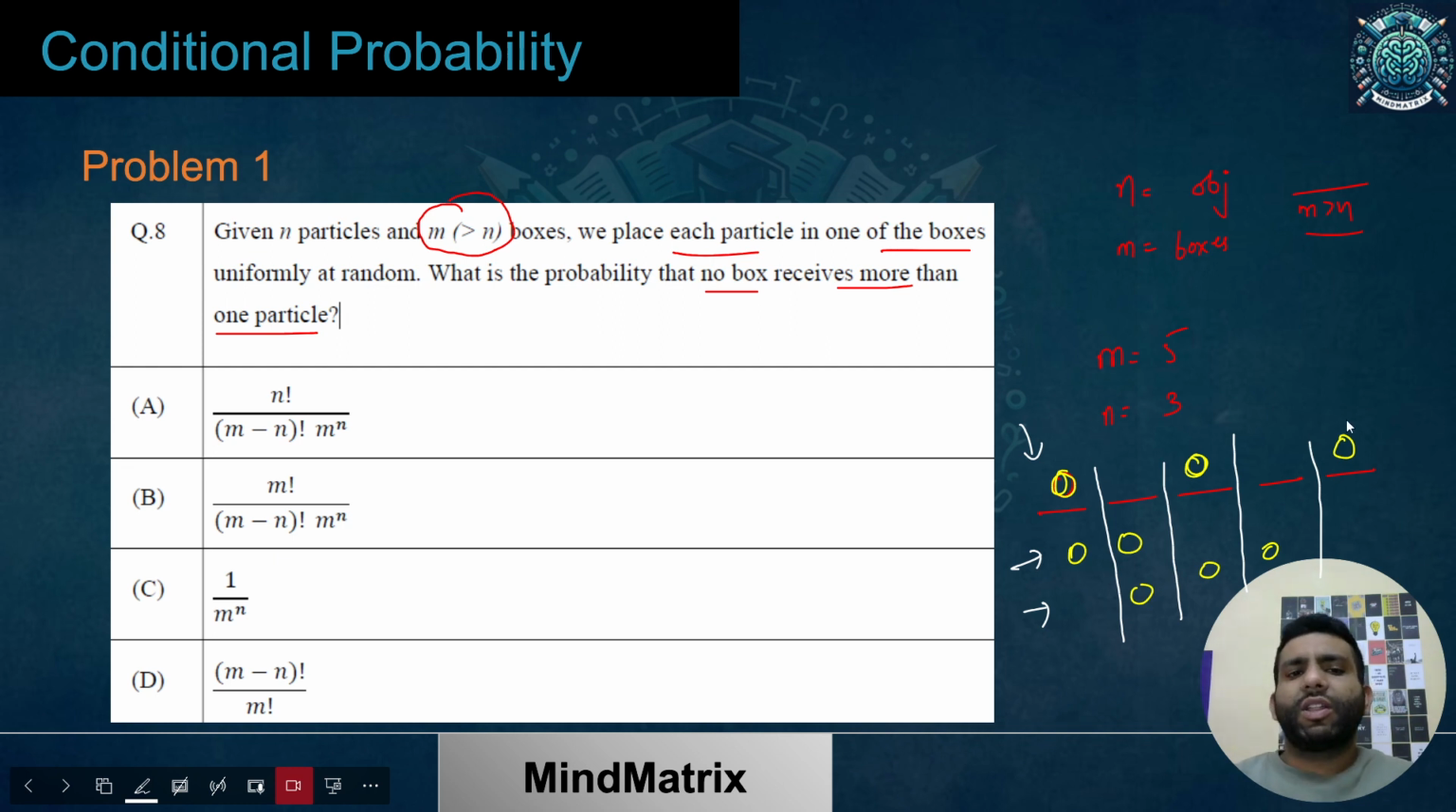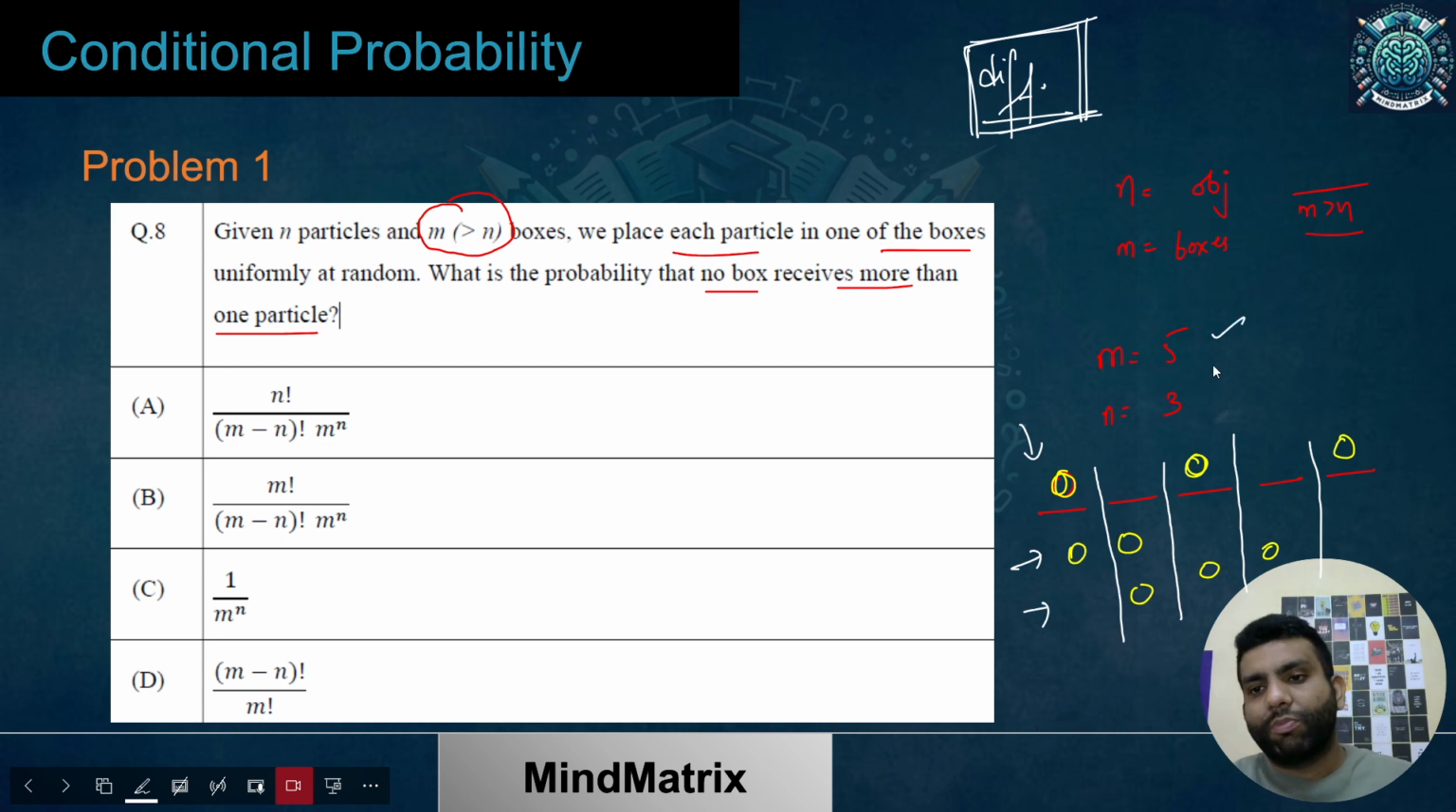And one important thing over here is, it is not being mentioned to us whether these are different particles or identical particles, or boxes are different or boxes are same. So over here, the assumption is going to be that we are having different particles and different boxes. Okay, we are having different particles and different boxes. Because if I talk about putting three objects in five boxes and nothing is mentioned, either it should be all identical or it must be all different.